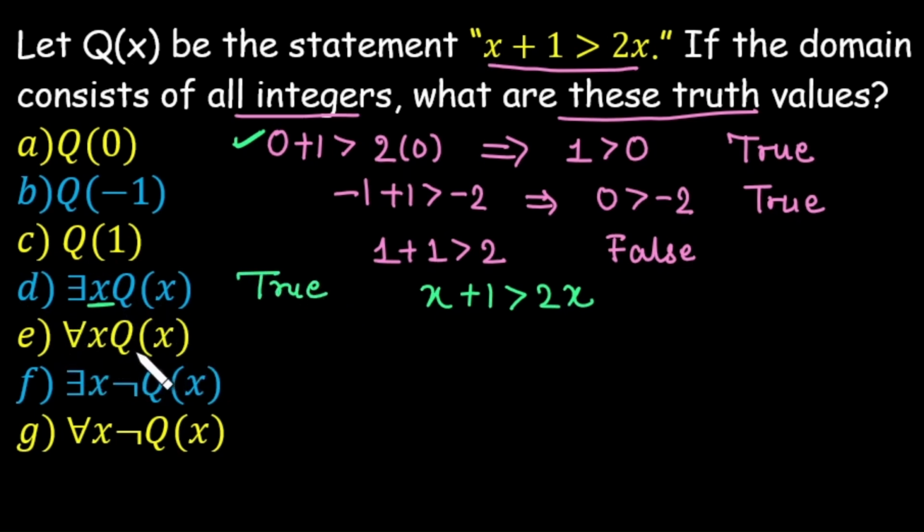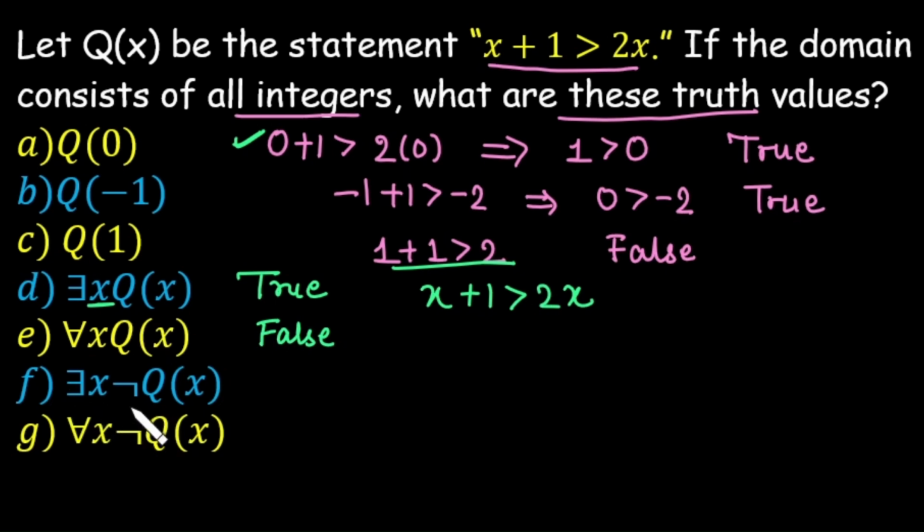What about this? For all x, Qx, क्या ये statement हर एक integer के लिए valid है? No. Why? Because it is not valid for x is equal to 1. When you take x is equal to 1, we are getting 2 is greater than 2. That is completely incorrect. It means the statement is false.